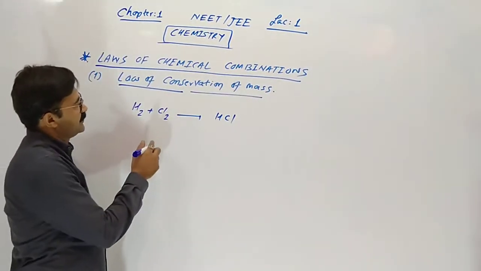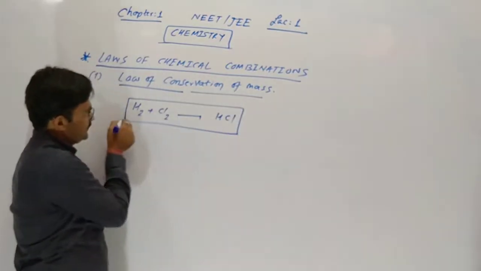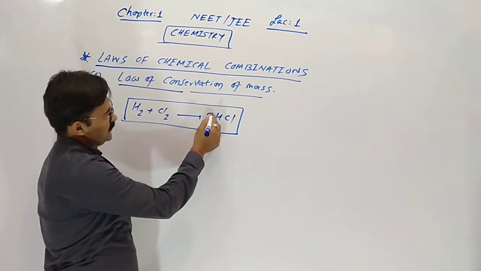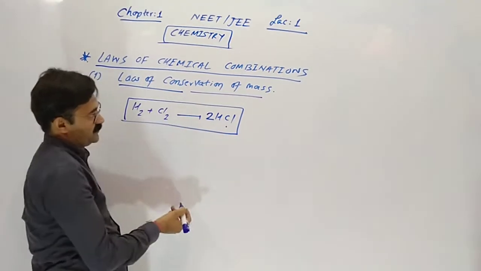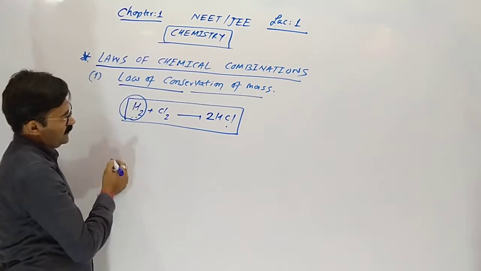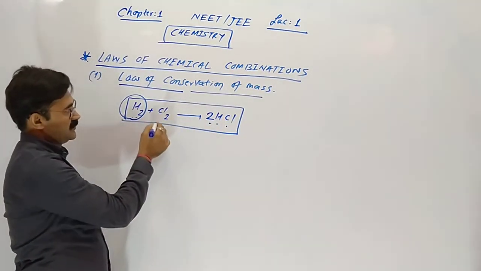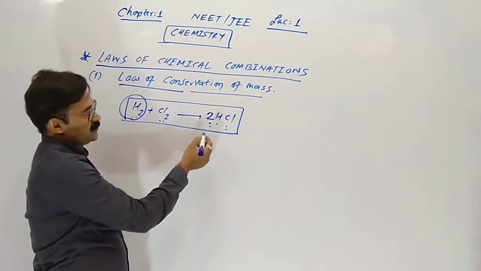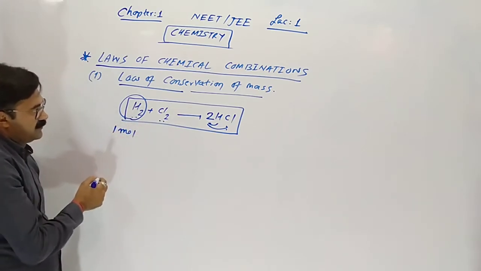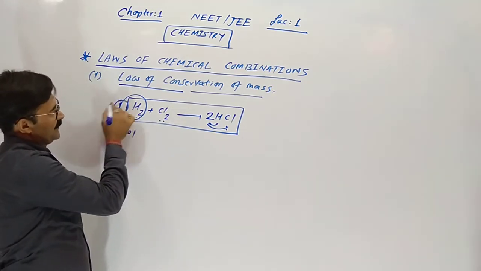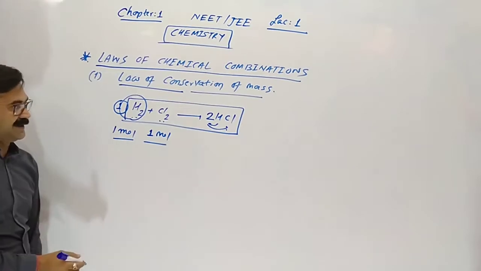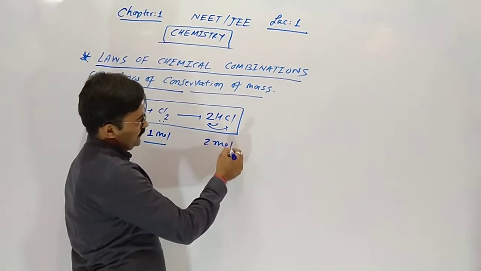It is clear, but we have to first balance this reaction, otherwise answer will be wrong. H2 plus Cl2 gives 2HCl. Here 2 hydrogen atoms, here 2 hydrogen atoms, here 2 chlorine atoms, here 2 chlorine atoms, multiplying 2 on the right side. Now the coefficient where nothing is given means 1. 1 mole chlorine is reacting with 1 mole hydrogen, gives 2 mole of hydrochloric acid.